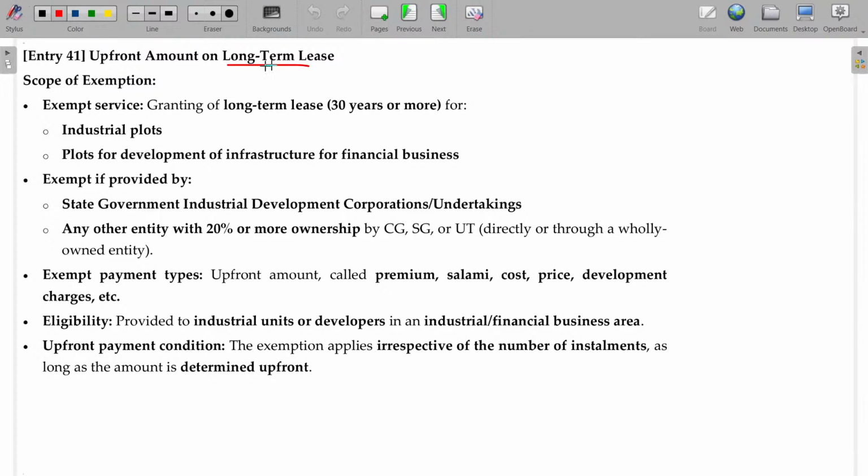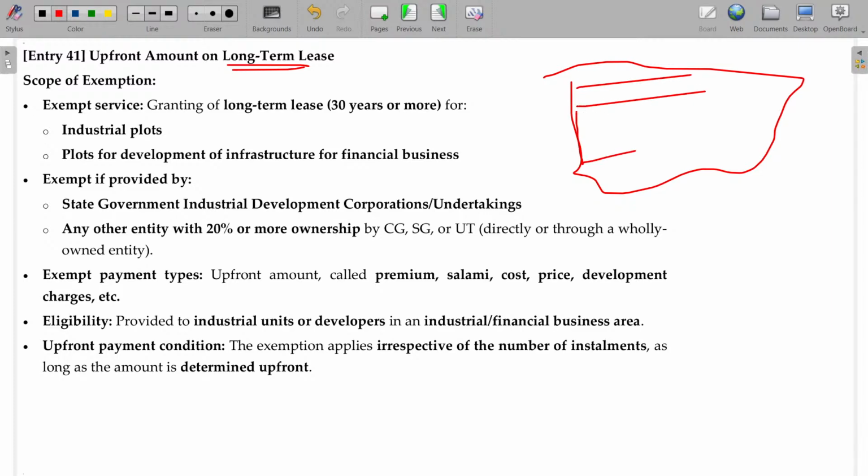Upfront amount on long term lease. I explained under RCM cases, immobile property, floor space index and all, and property development for corporates, meaning industries. So a land is developed, already explained during the RCM topic, right? A road may be paved here or there, a big 1 acre or 2 acre land may be developed where water connection, electricity connection, everything will be inbuilt. If I want to establish a factory, I can take it on lease and establish my factory where I get all the facilities available.